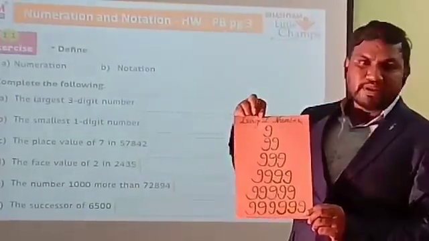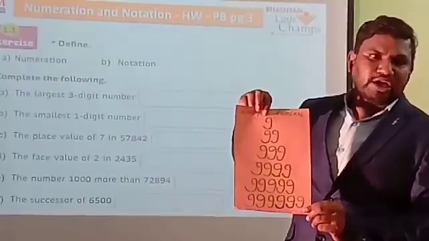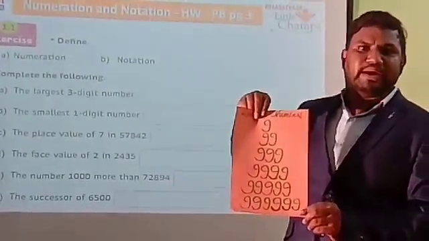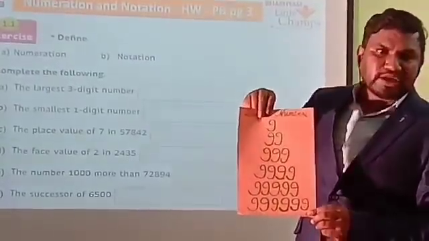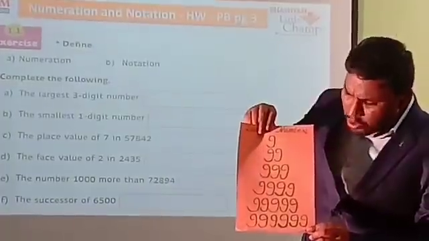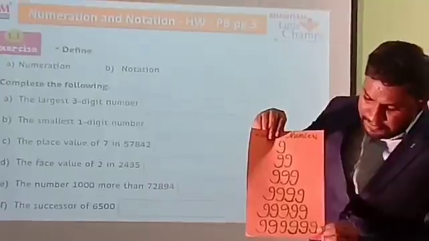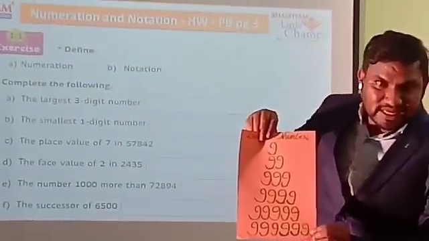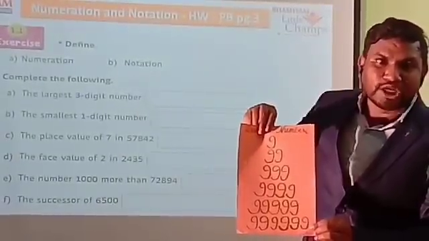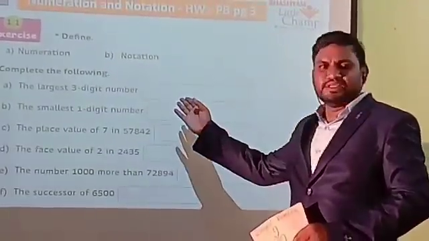See, these are the largest numbers. The first one is the 1-digit largest number, the second is the 2-digit largest number. Largest means the big number. Next, the 3-digit largest number, then the 4-digit largest number. Four 9s are there. Now we go to the last one. How many 9s are there here? Six 9s, so this is the 6-digit largest number. We have to do this sum the same way.